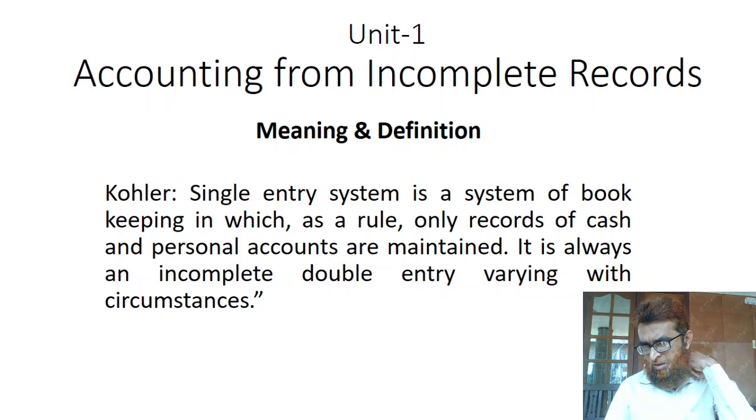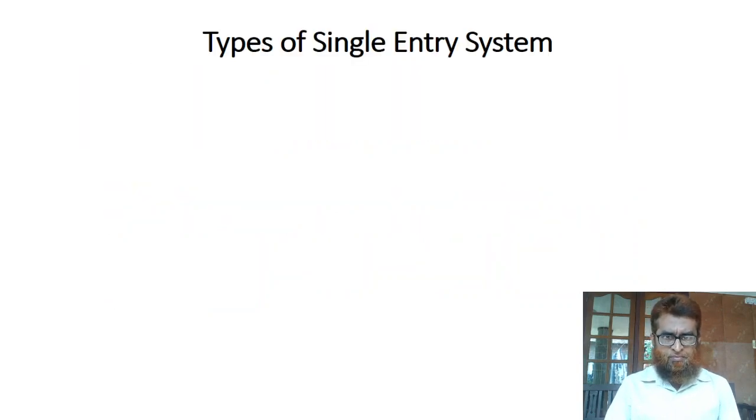Different personal accounts are maintained. So two types of accounts are maintained in the books of account in the ledger. And it is an incomplete double entry system. It is not complete. Something is missing here. So this is the definition.